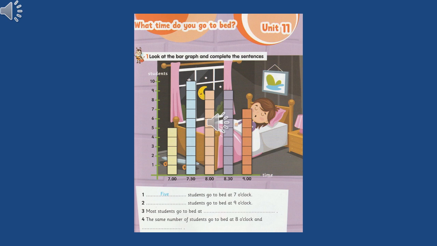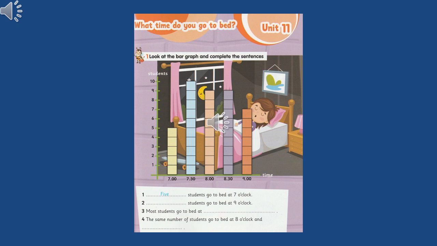Let's do number 2. How many students go to bed at 9 o'clock? Where is 9 o'clock? Let's look. It's the brown column. How many boxes do we have in this brown column? 1, 2, 3, 4, 5, 6, 7. So how many students sleep at 9 o'clock? Right, 7.